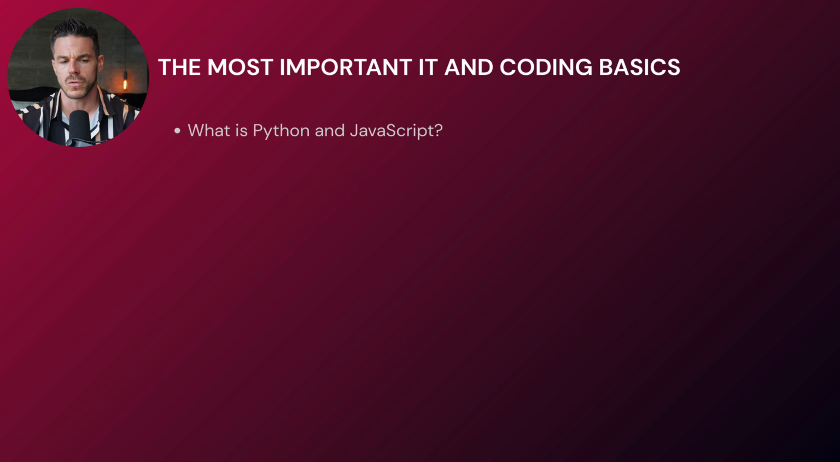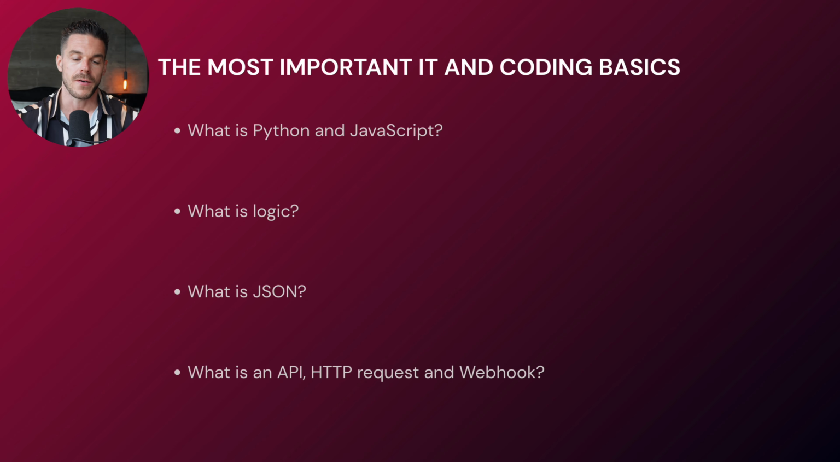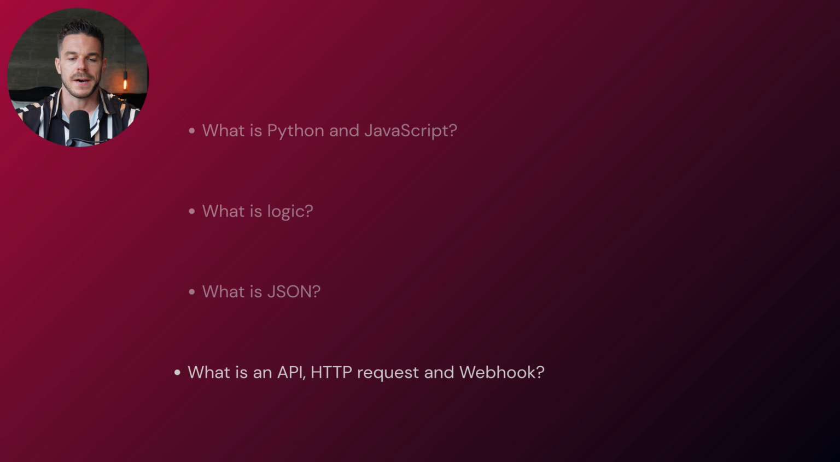First of all, I want to start with the question, what is Python and what is JavaScript? Then what is logic? What is a JSON? We actually already learned about it and used it yesterday. And then I also want to cover what is an API, HTTP requests, and a webhook. These are very, very crucial concepts that you have to know about because you will use them quite often. All right, so let's jump in. What is Python?